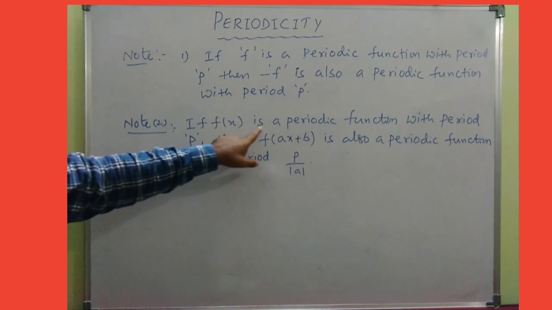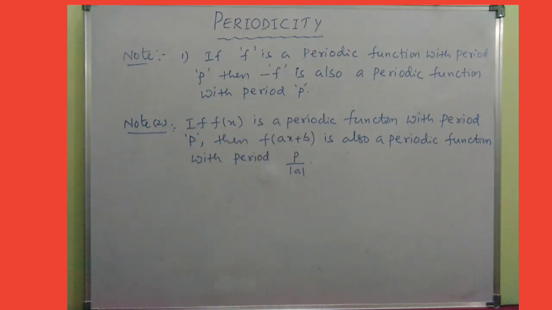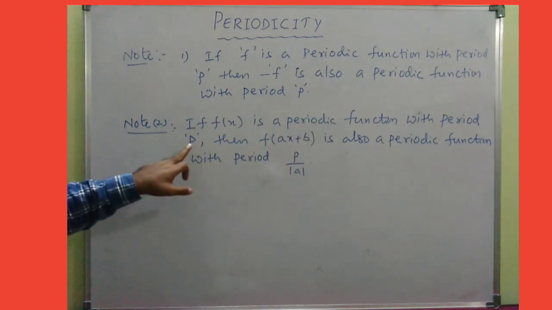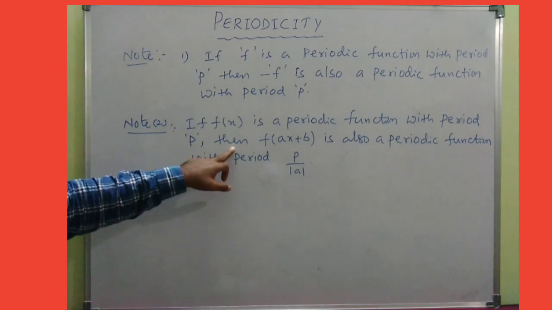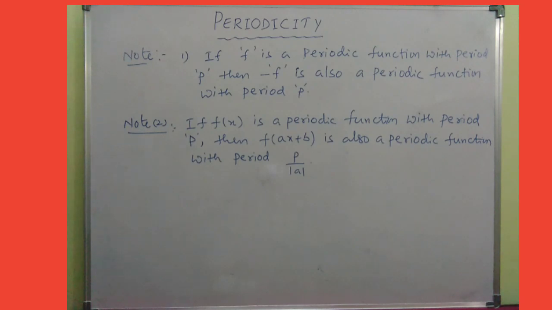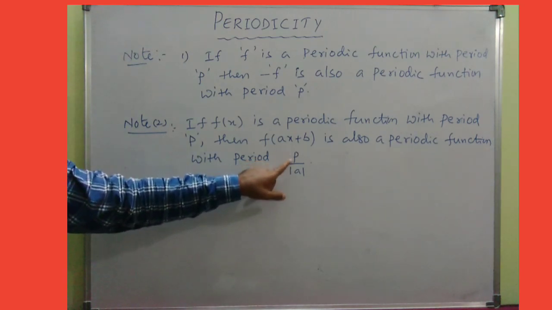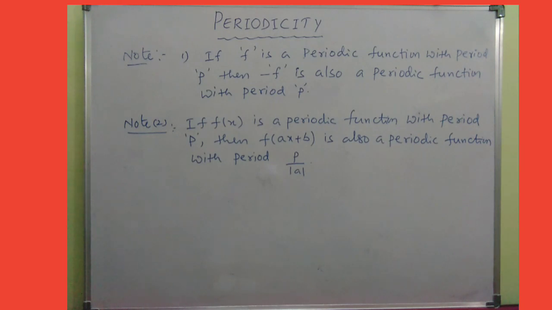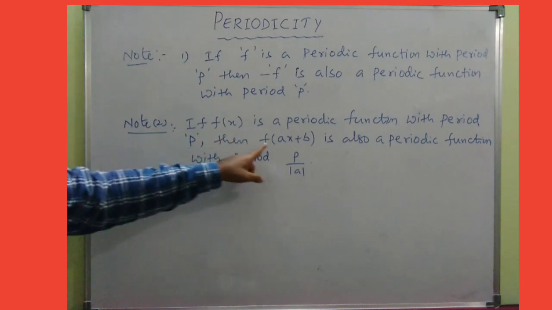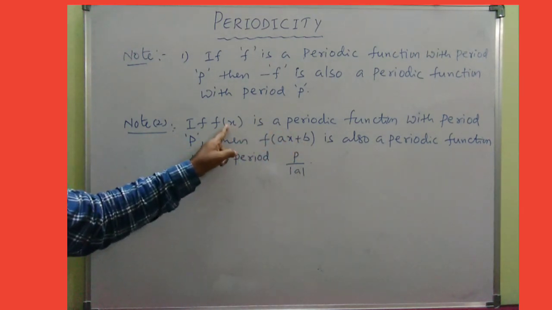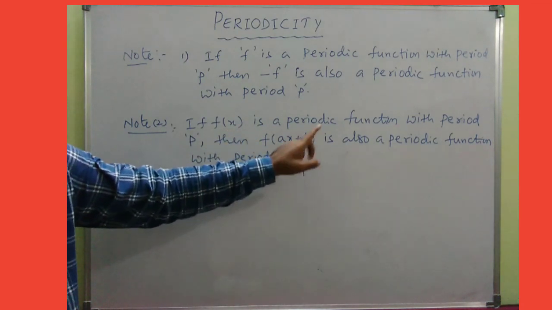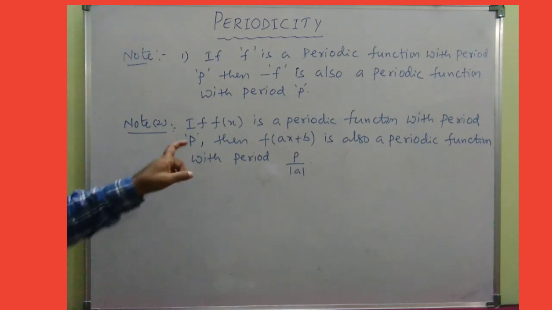Now look at this second point. If f of x is a periodic function with the period p, then f of ax plus b is also a periodic function, but not with the same period p.